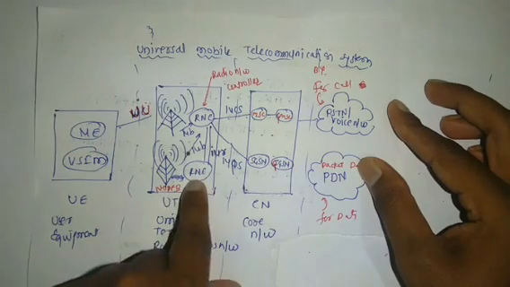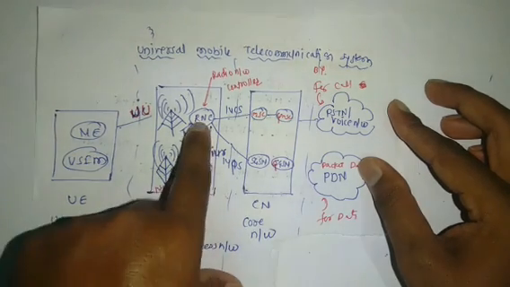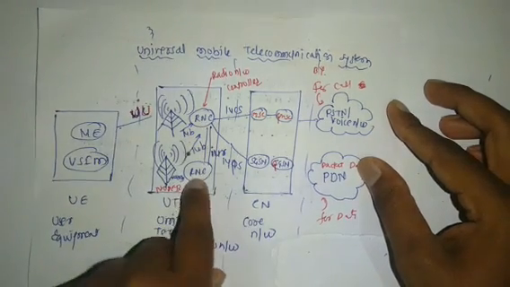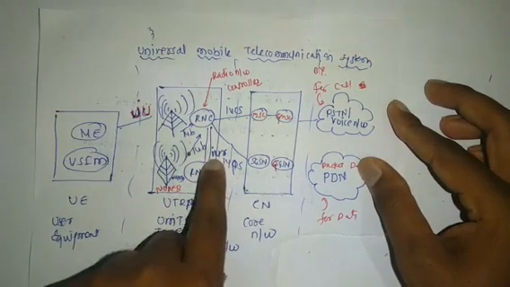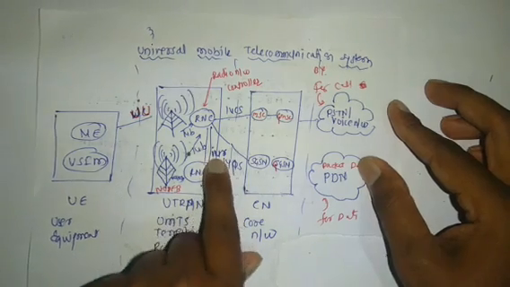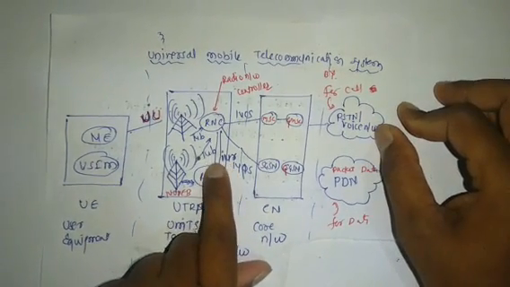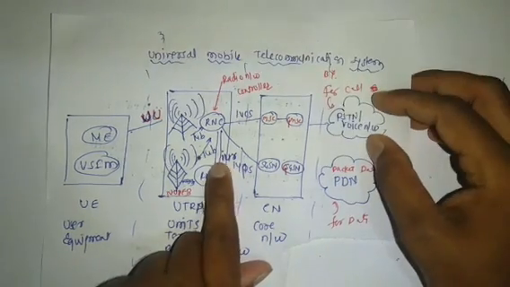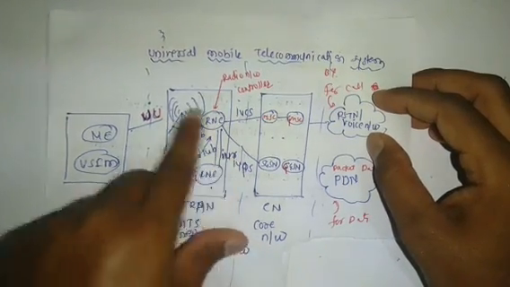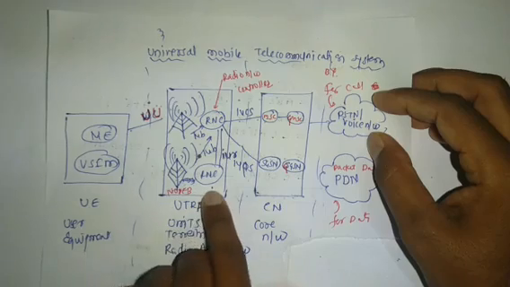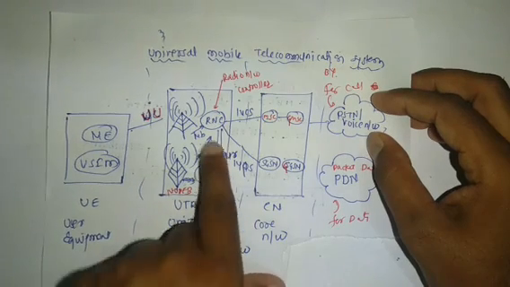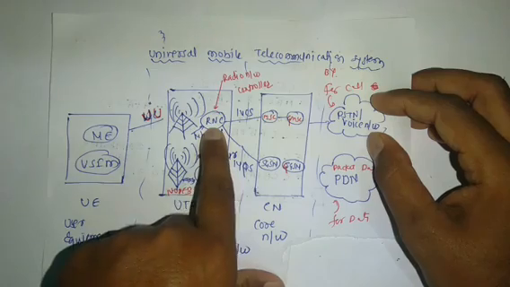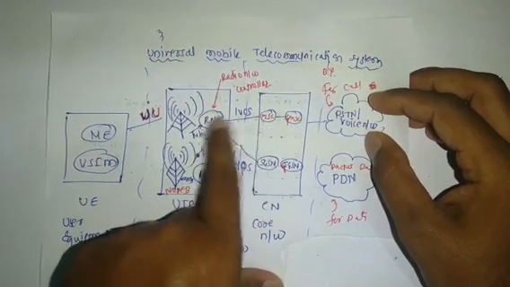One RNC is connected to another RNC by using the Iur interface. This is the very big advantage. Then this RNC, the radio network controller, is connected to the core network.